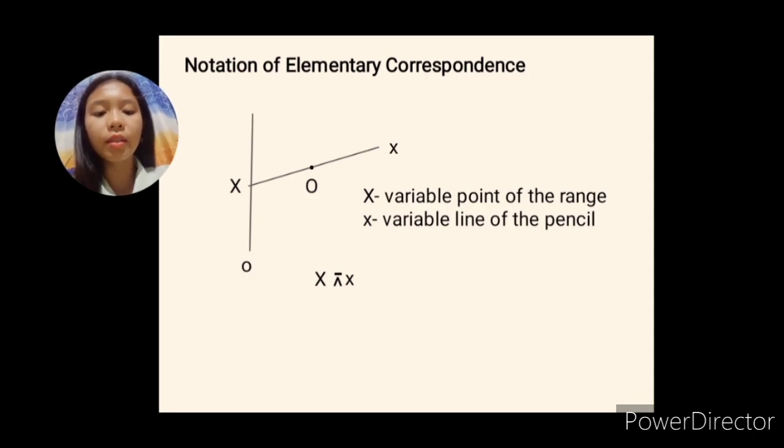So that means there is an elementary correspondence between the variable point, or the range, and the pencil. We can represent it in terms of particular points of the range and the specific lines of the pencil.